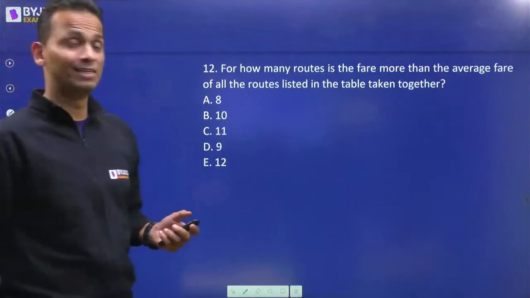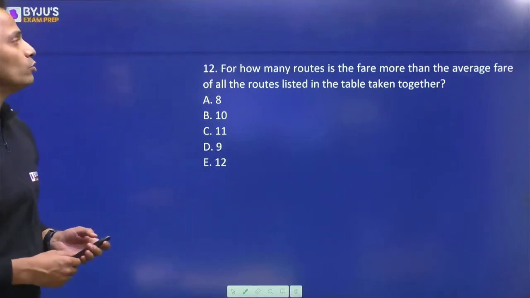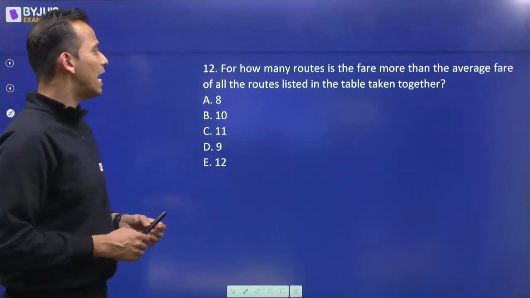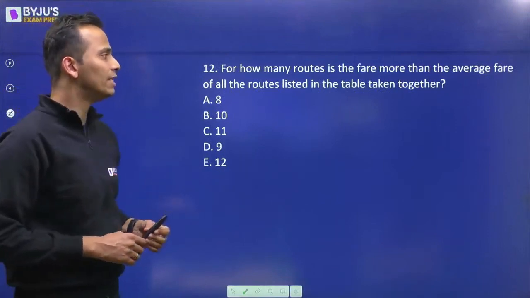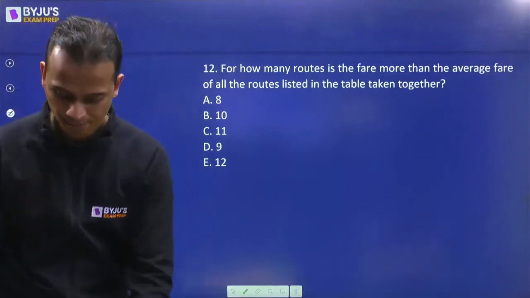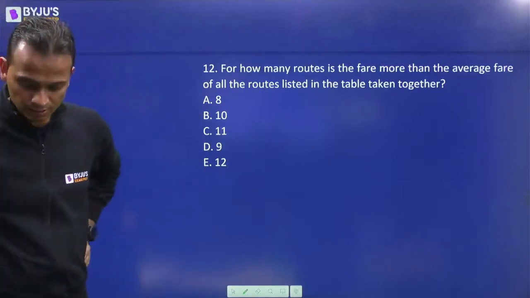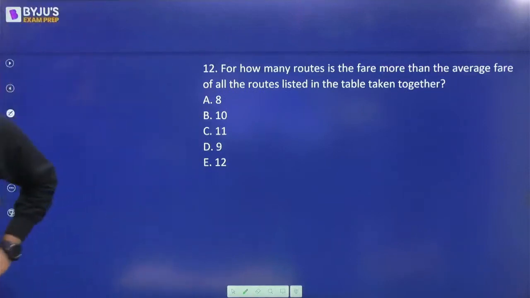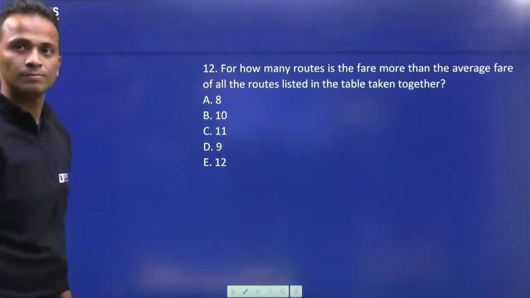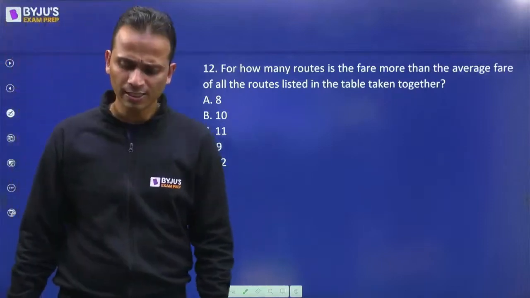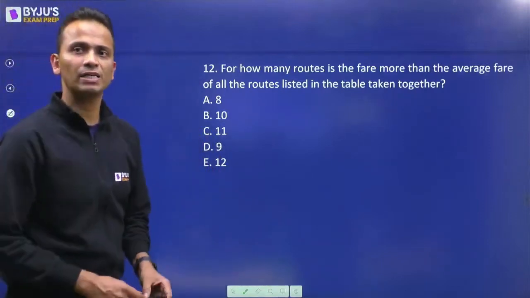For how many routes is the fare more than the average fare of all the routes listed in the table together? For how many routes is the fare more than the average fare of all the routes listed in the table taken together? Simple calculation, do the calculations quickly and give me an answer.